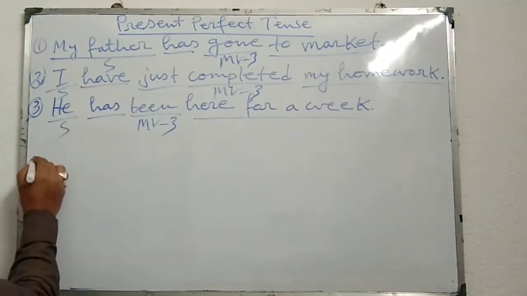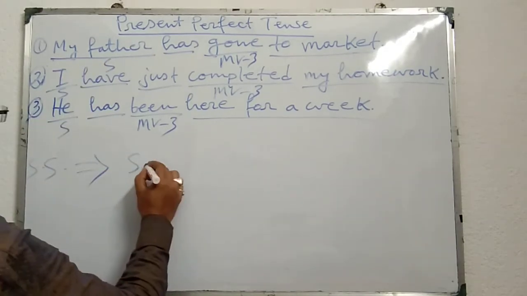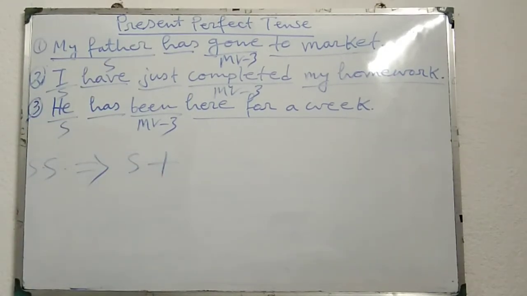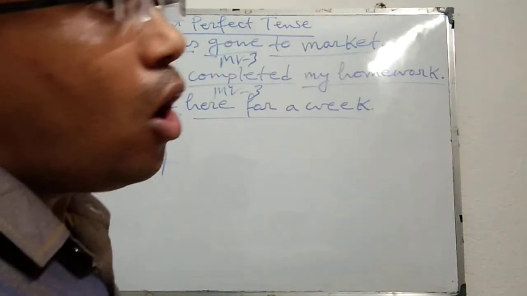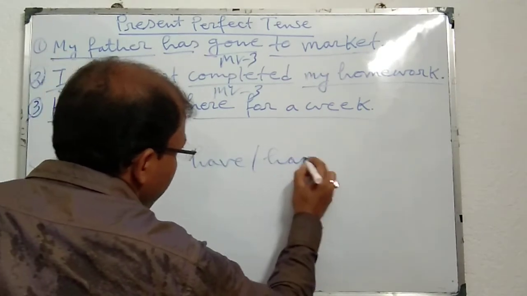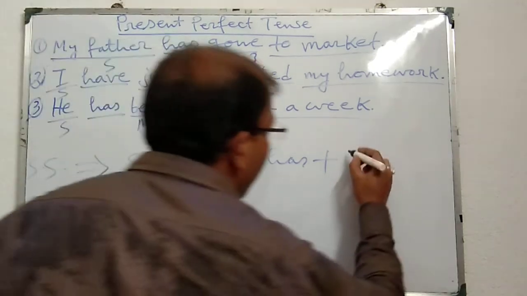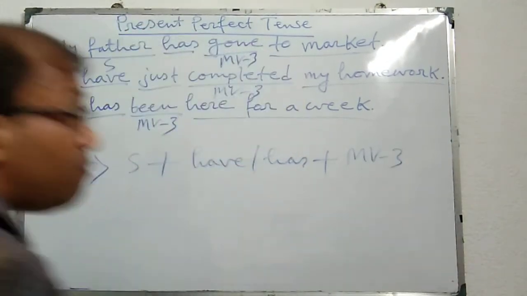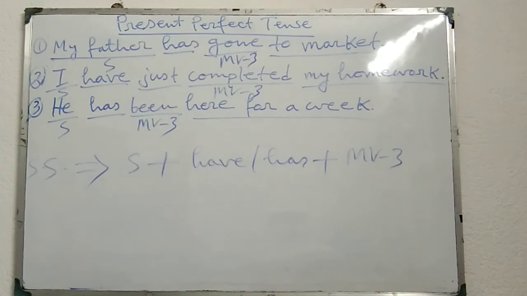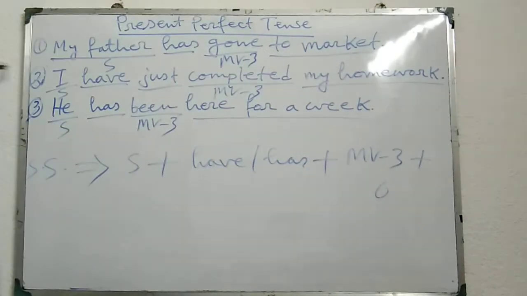The sentence structure of present perfect tense is subject plus have or has, that means present form of have verb, have or has, plus MV3, that means main verb third form or past participle form of the main verb, plus object or others. This is the sentence structure of present perfect tense.